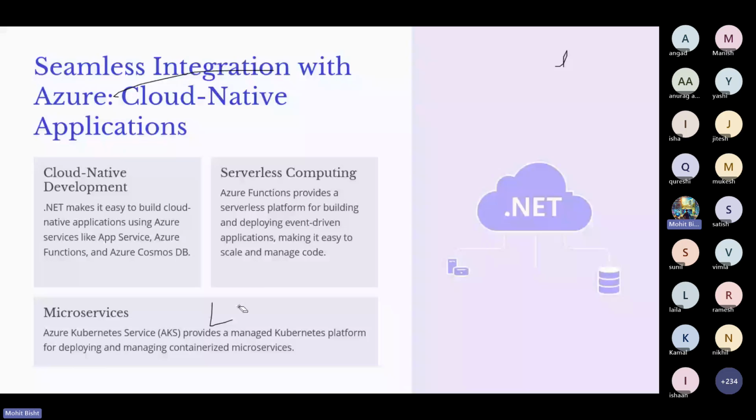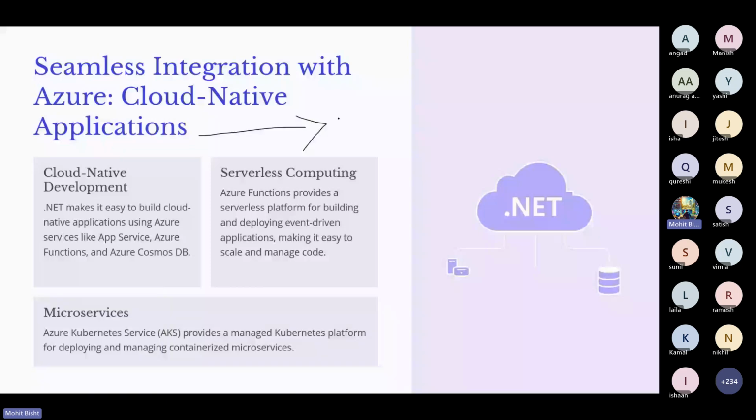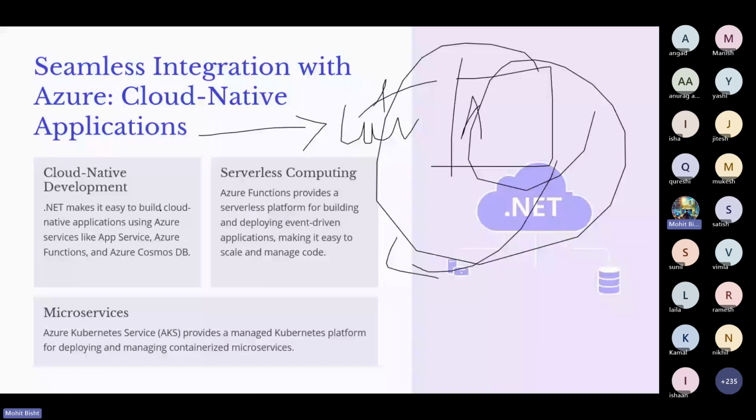We are discussing .NET and now we have the cloud native application term. So I'm just giving a brief example of what containerization is. We already discussed K8s and other things. Suppose this is an application which I built. Containerization is like, suppose I built a simple calculator application and I want to share this code with my friend.